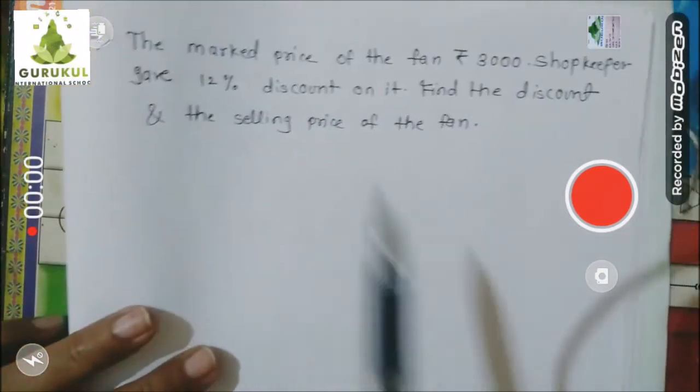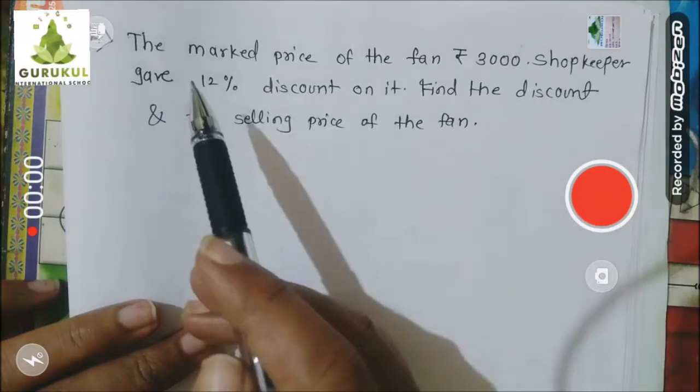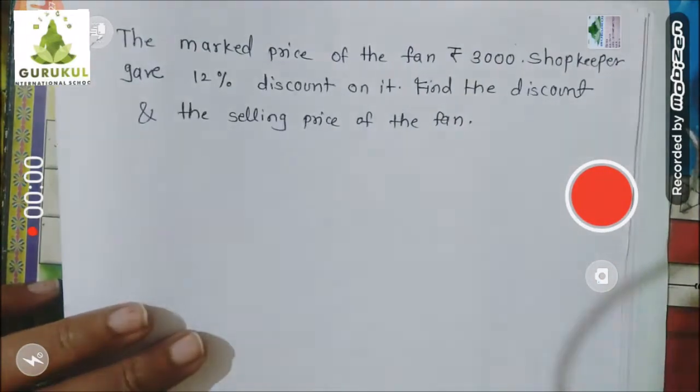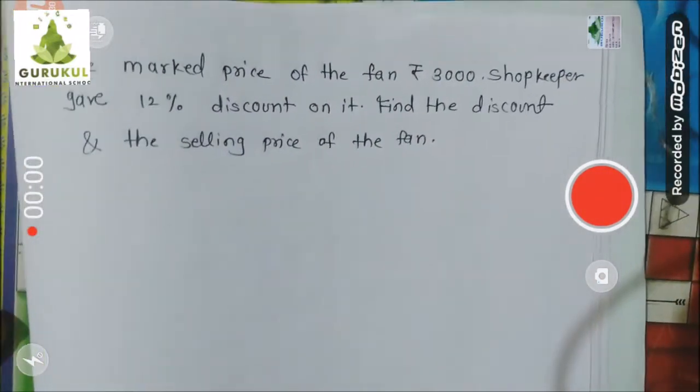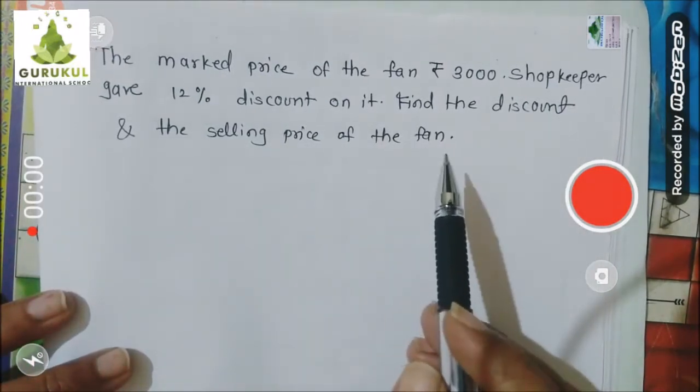Let's take one more example from 9.1 exercise. See the example, children. The mark price of the fan is rupees 3000. Shopkeeper gave 12% discount on it. Find the discount and selling price of the fan.